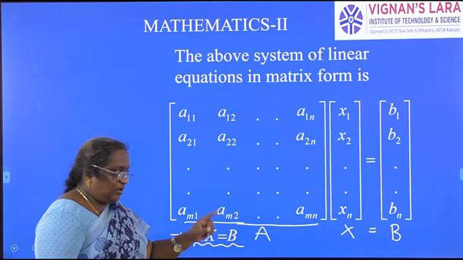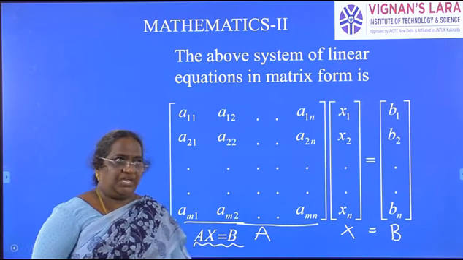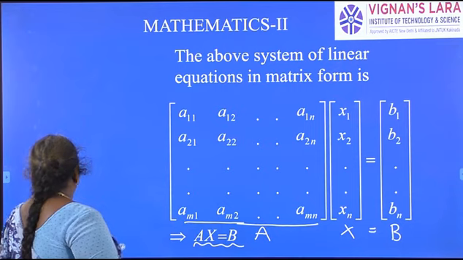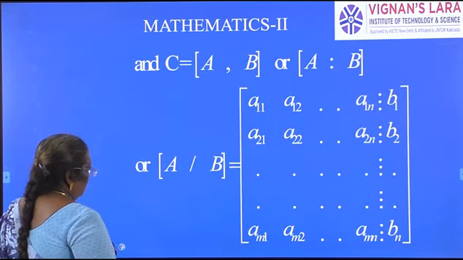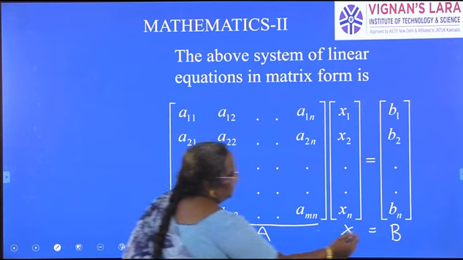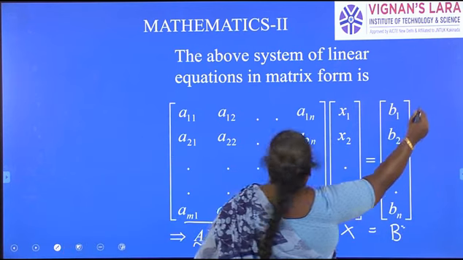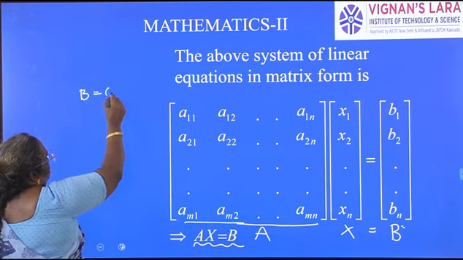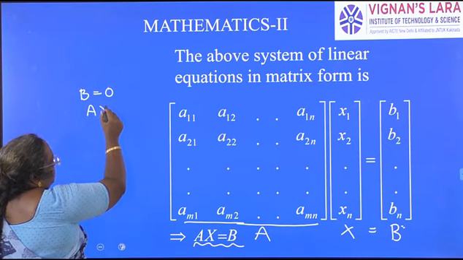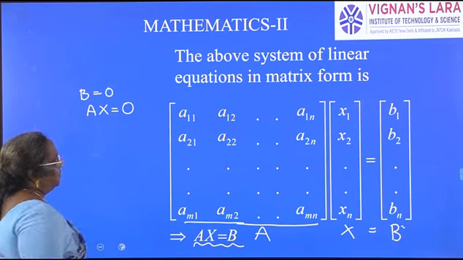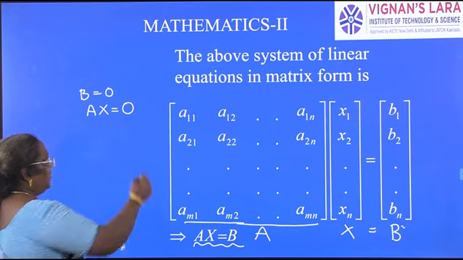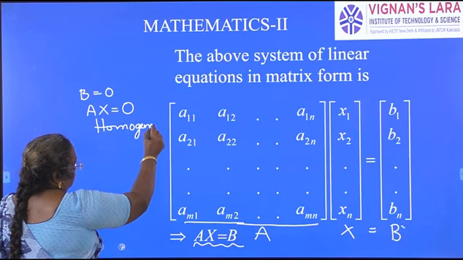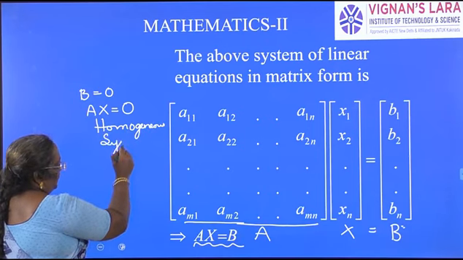Now, basing on the matrix B, we have two types of equations. So first one is if B is equal to 0. If B is equal to 0, we get AX is equal to O, capital O, 0 matrix. We call this a homogeneous system of equations.